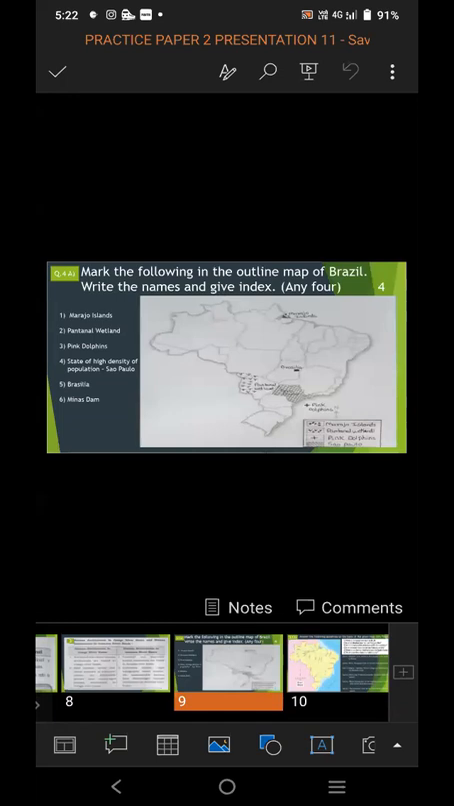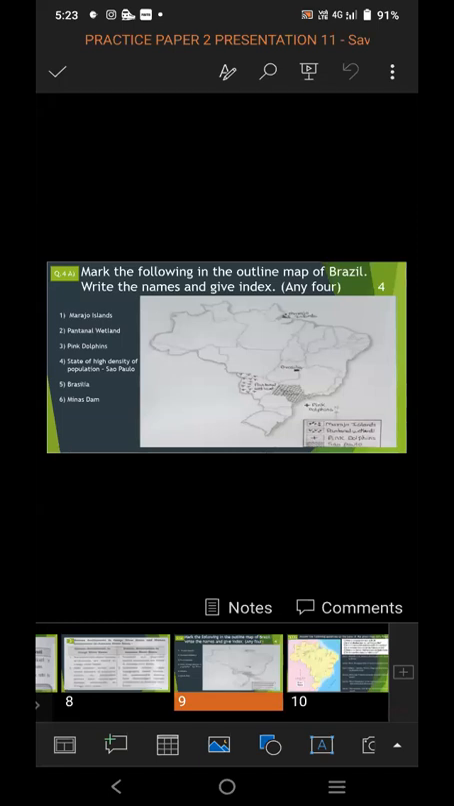Question number 4A. In this, a map filling question is given. It may be asked of India or of Brazil. Mark the following in the outline map of Brazil. Write the names and give index, any 4. So question 4A is of 4 marks.